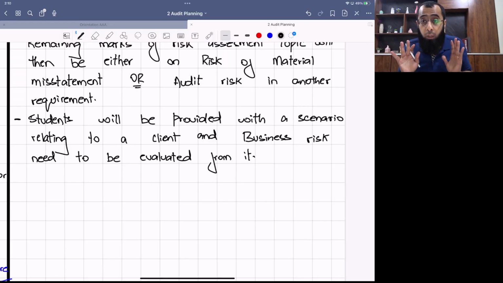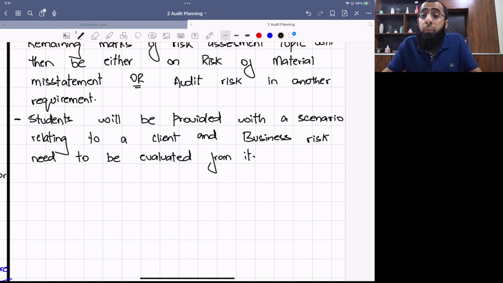No background knowledge. Like, for example, if any student says that, okay, sir, if I do some research on agricultural sector or on oil exploration sector or any particular sector which may come in the exam, so the first thing is that you cannot predict that which sector will be included in your exam. And you are not required to use your background knowledge or your past studies. The examiner only says that you have to evaluate the scenario in detail.